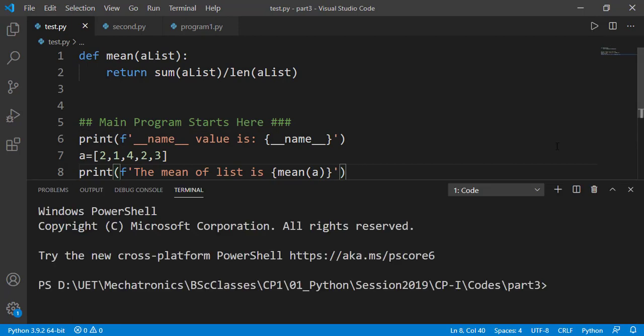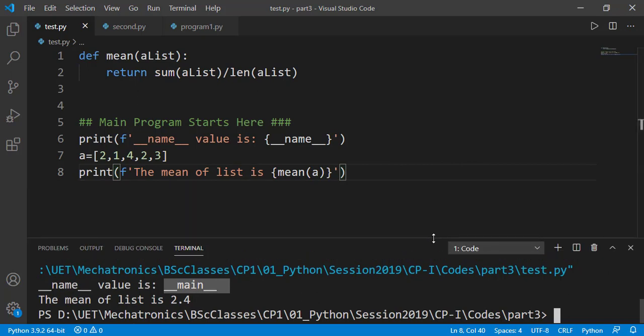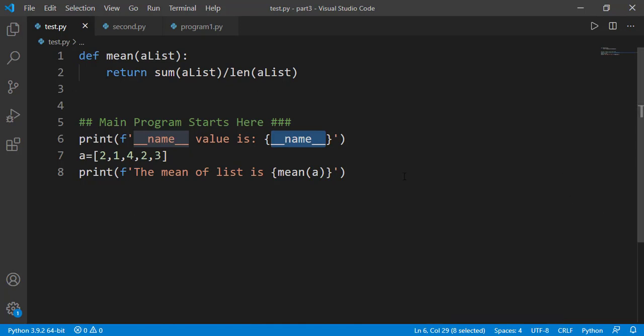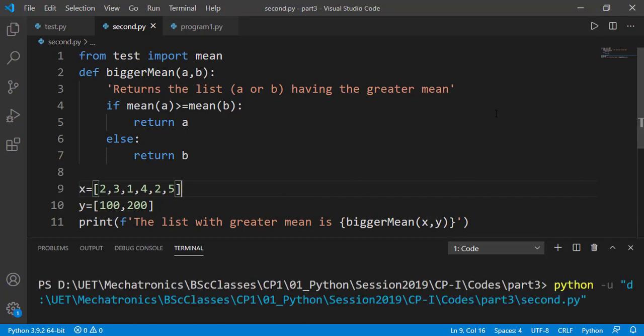Let's run this. And see here, the __name__ value is __main__. So keep in mind the special variable __name__ has the value __main__. Now this print statement is part of the main program of this file or module, and hence when we run the other program, it should also get executed as we saw earlier. So let's run this file again.